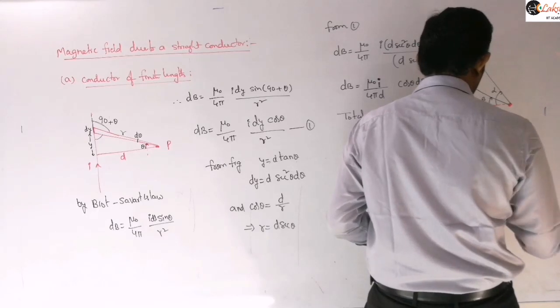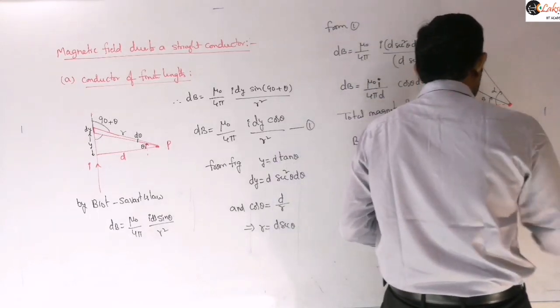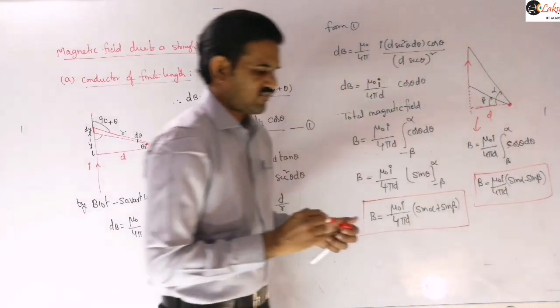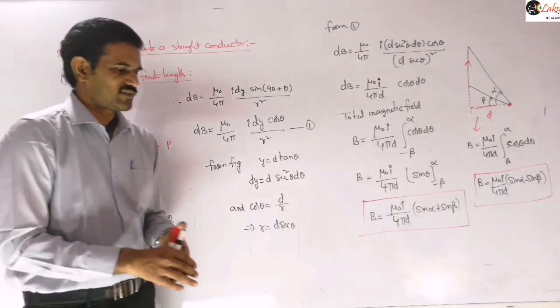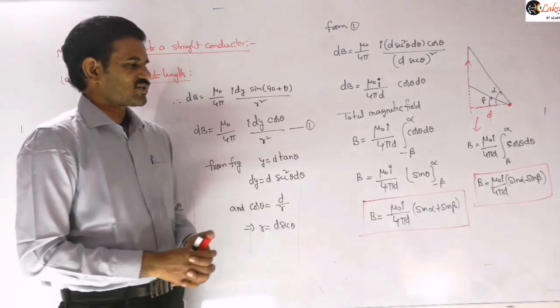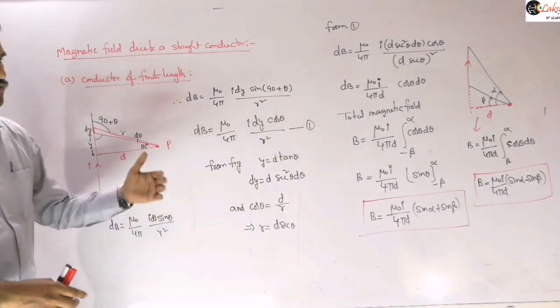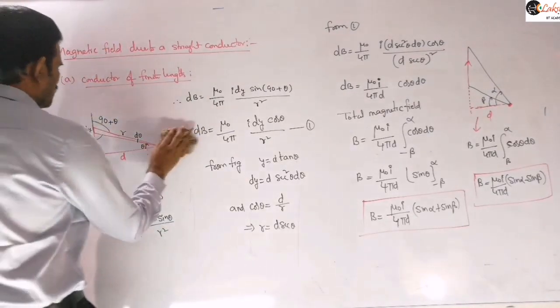A few problems will be based on this. In that case you need to apply this formula here, right? So this is the magnetic field due to a conductor of finite length. Now there will be situations where you can discuss different cases from this. I will explain all those cases here. Just note this.